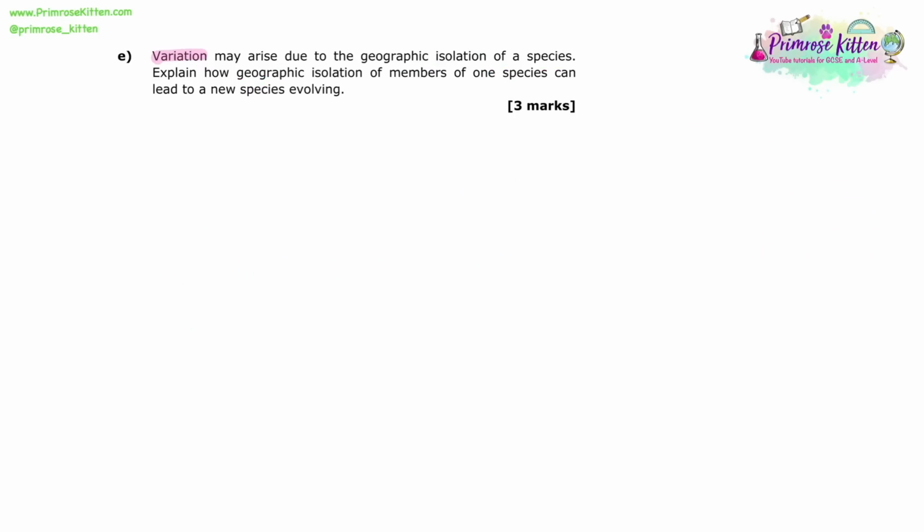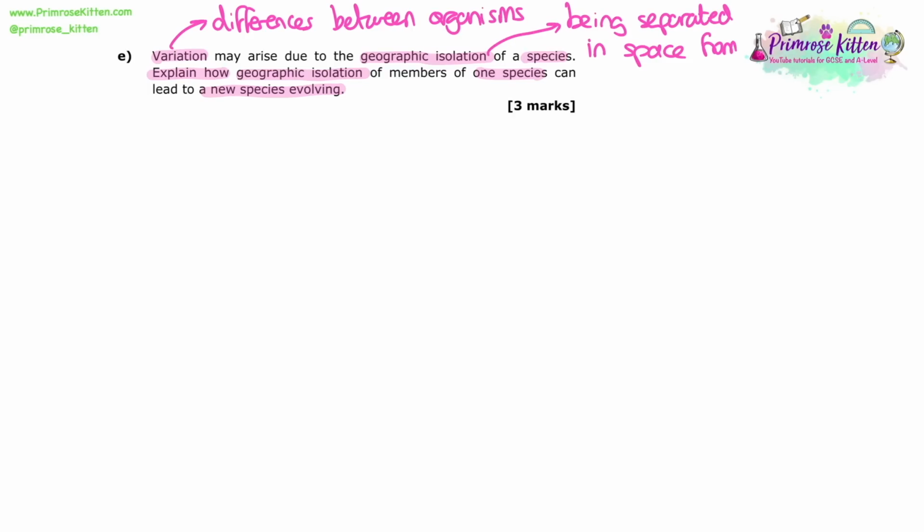Variation may arise due to the geographic isolation of a species. Explain how geographic isolation of members of one species could lead to a new species evolving. So by variation, they mean differences between organisms. Geographic isolation means being separated in space from each other. So either side of a mountain, either side of a river, far apart, high up a mountain, down the bottom of the mountain. These are all examples of geographic isolation.